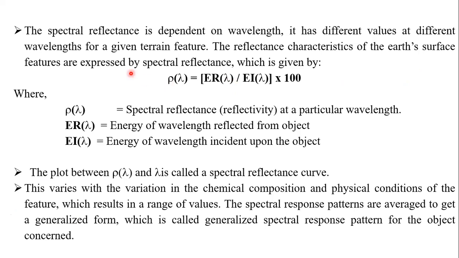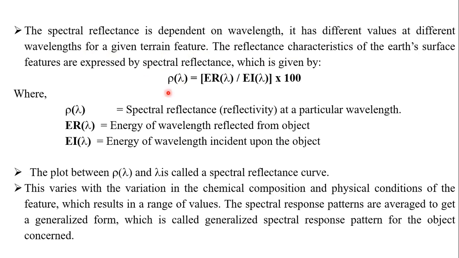The reflecting characteristics of the Earth's surface features are expressed by the spectral reflectance. So spectral reflectance completely depends upon the type of wavelength incident, and there will be different values for different wavelengths for a given terrain. Every object can't reflect the same type of wavelength, so different objects will reflect differently. Banana crop reflectance will be quite different from paddy. Paddy is different from coffee crop or tea crop. So we have different spectral reflectance.